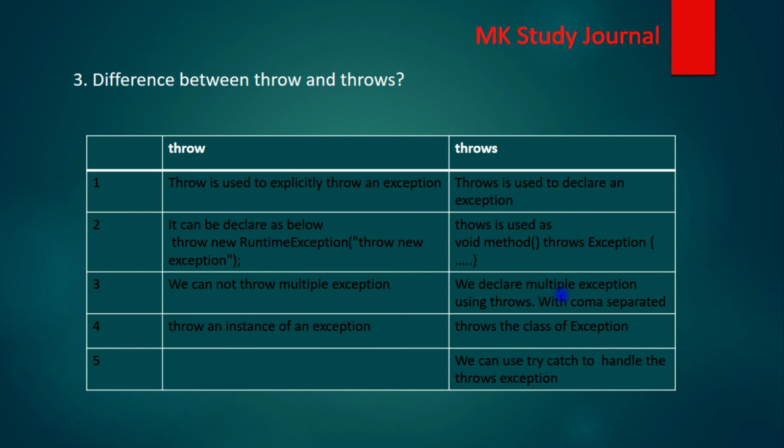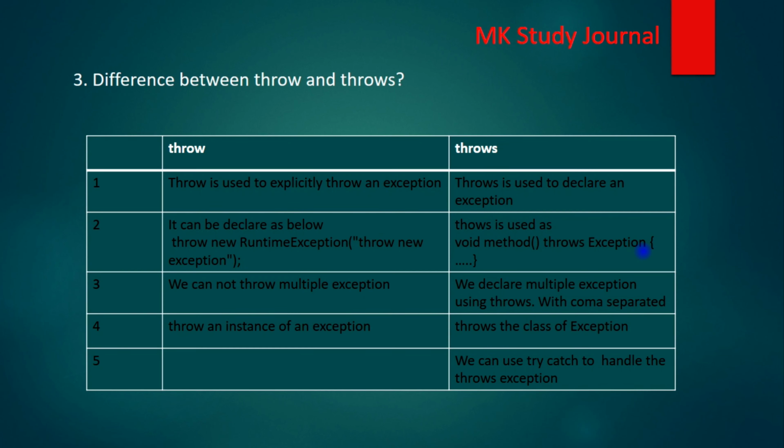The second point is the syntax. When we are throwing a new exception, we use the keyword throw and then create an instance of the new exception, like throw new RuntimeException, and inside that we can pass the message. In case of throws, it is used with the method: after the method we write throws and mention the name of the exception class. In the third point, with throw we can throw only one exception instance. We can't throw multiple exceptions, but with throws we can declare multiple exceptions, comma separated.